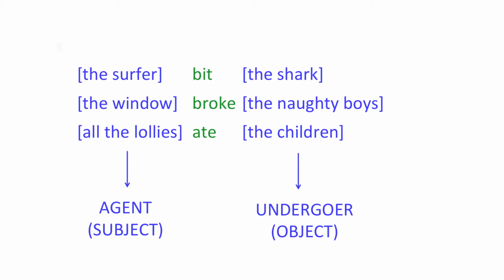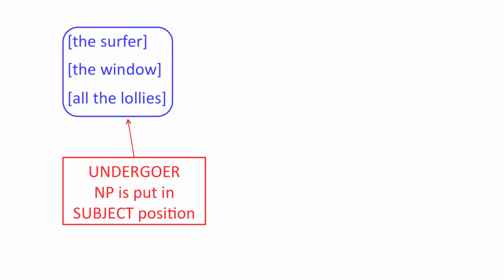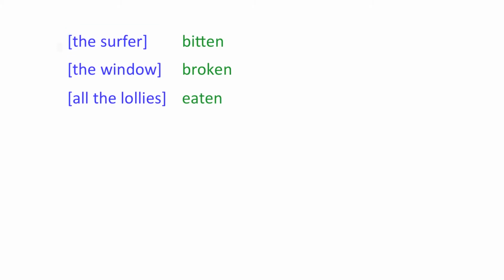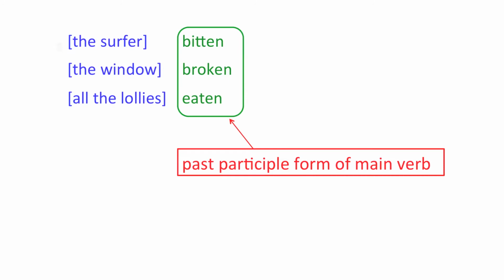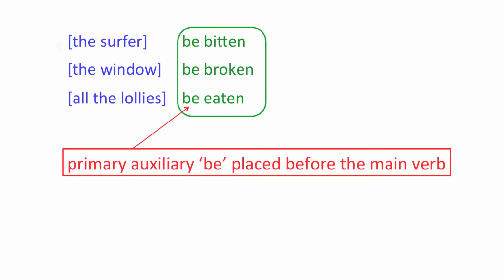So what else do we need to do to make a passive clause so that we can have the undergoer as the subject of the clause? Let's look at these sentences that we created and see what we did. How did we put together the passive clauses? First, we took the undergoer object noun phrase and moved it to the front, to the subject position. Then we took the main verb and changed it into the past participle form, the ed, en form. Then we took the auxiliary be and placed it before the main verb.